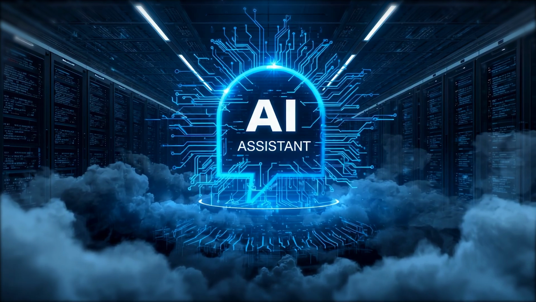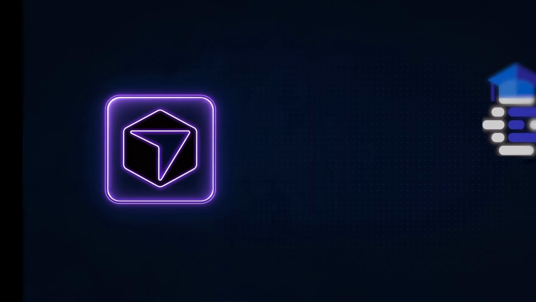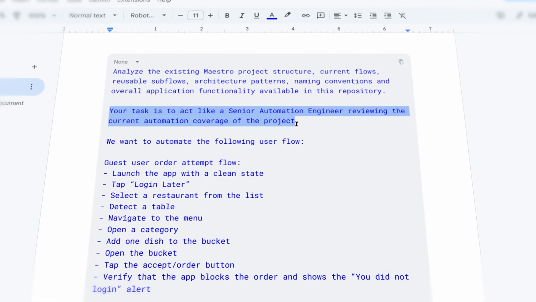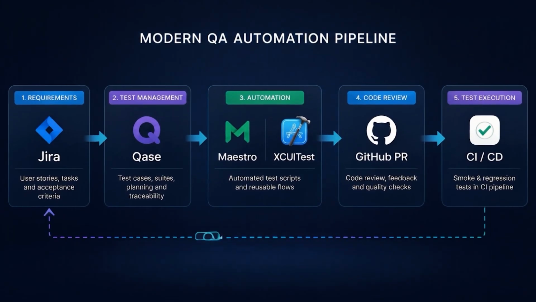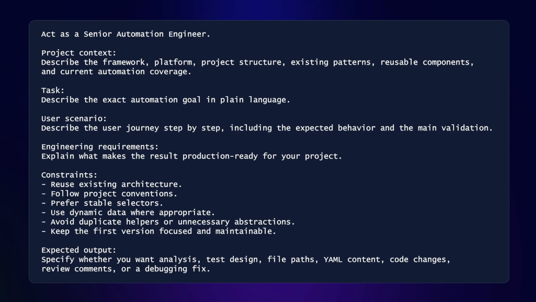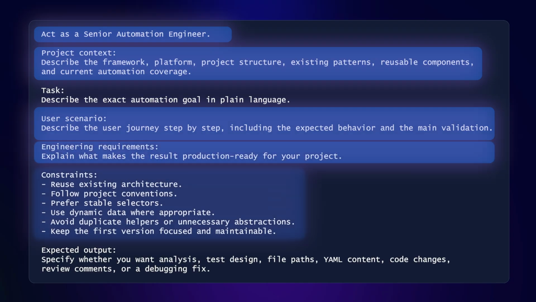The problem is not the AI model. It's that we ask AI to solve an engineering task without giving it engineering context. In my last 2 videos, I showed the workflow. Today, I want to zoom in on the piece that makes or breaks it, the prompt itself. In this video, I'll show you the exact prompt structure that fixes this, so the tests AI generates actually fit into your framework.